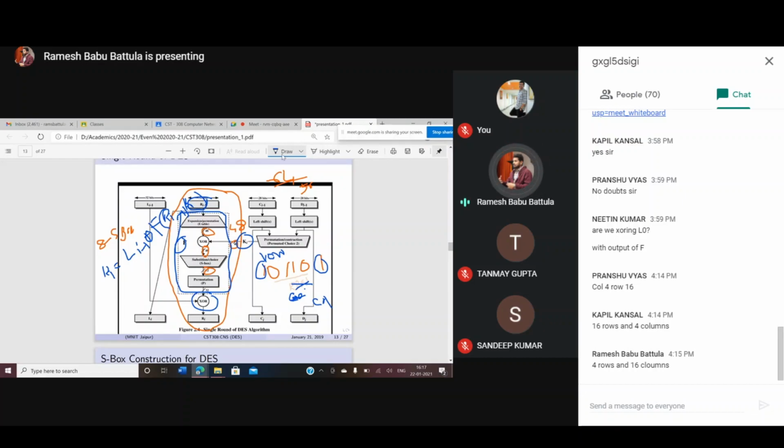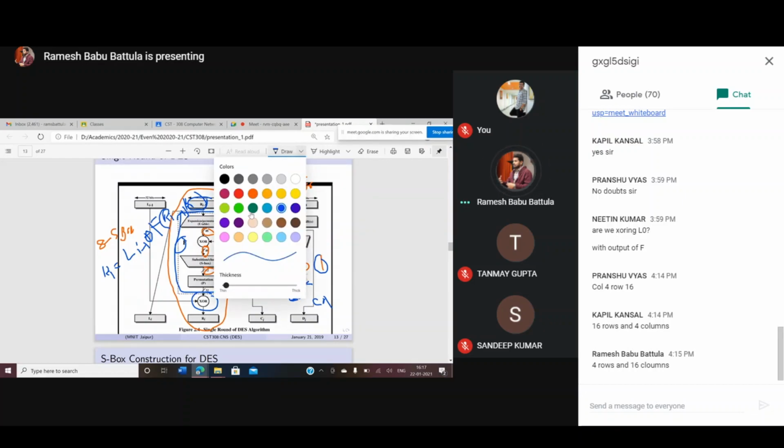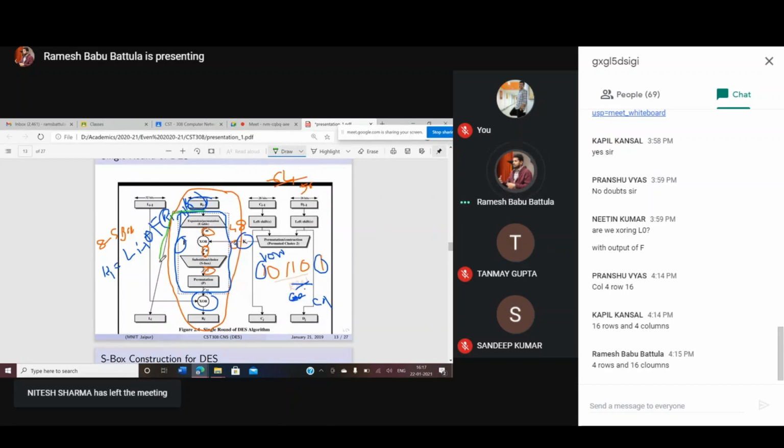Finally, here you may observe very carefully this value, Ri value, directly coming from here to the Li value. So Li is going to be equal to Ri minus 1. This is called a round function.